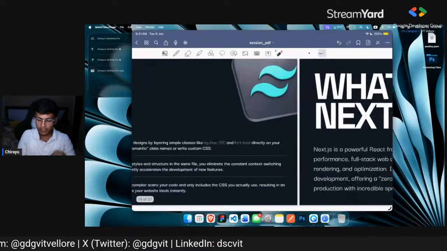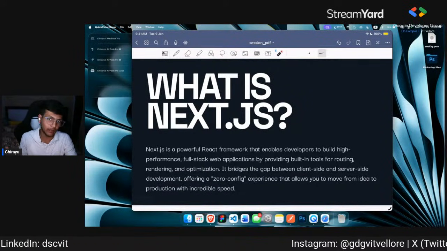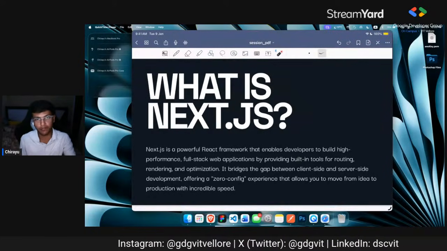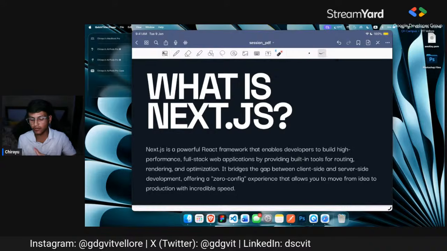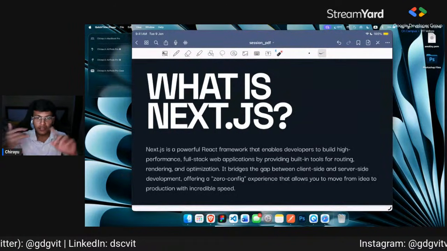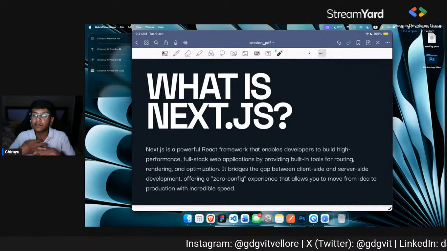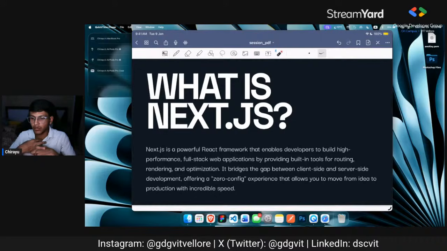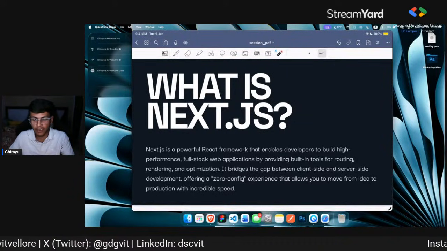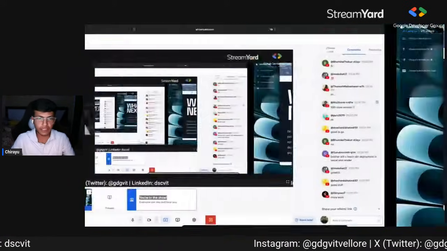So what is Next.js now? Next.js is a React framework. As we have talked, Next.js is basically React with a lot of superpowers like SEO, routing, optimization, image optimization, and middlewares. Next.js is actually used for full stack projects also. I have built many projects when I didn't know how to code in Express.js, so I used to build full stack projects in Next.js.